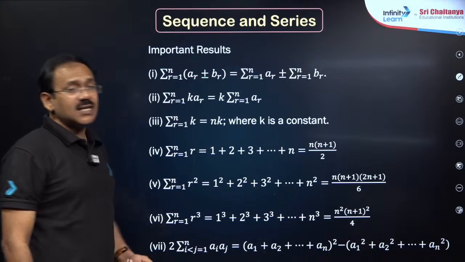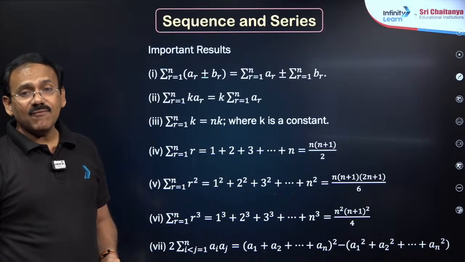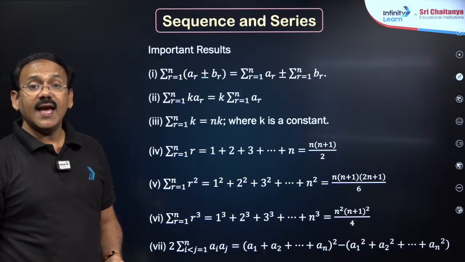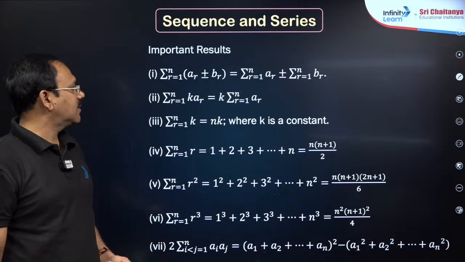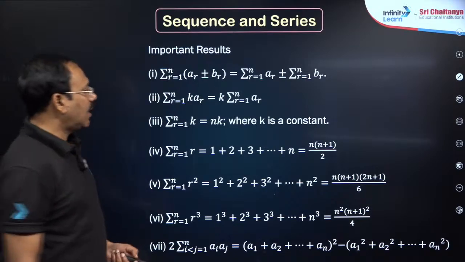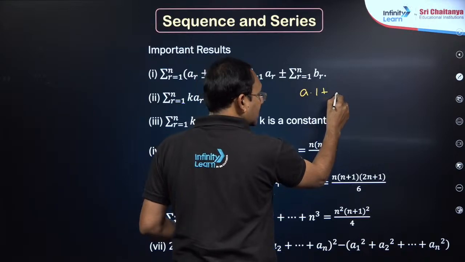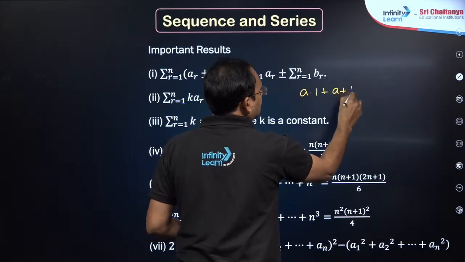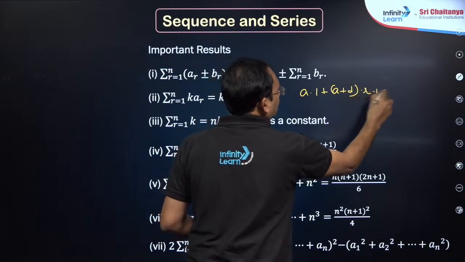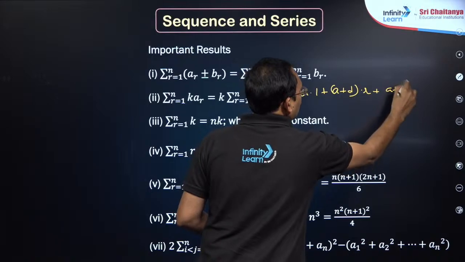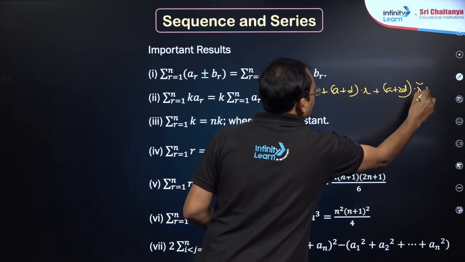But interestingly, AGP is necessary, my dear friends. AGP means you may get A into 1 plus (A plus D) into R plus (A plus 2D) into R square plus like this.